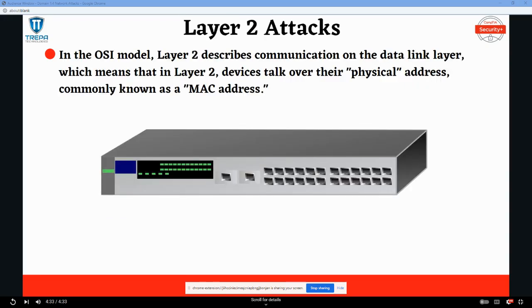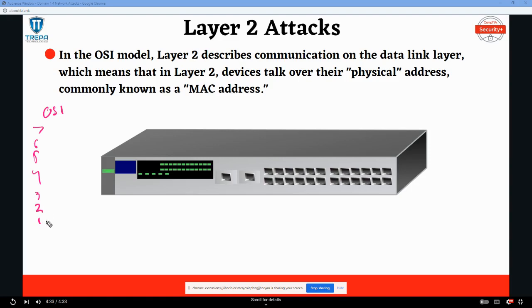And now let's move on to some layer 2 attacks. Before we go over the different layer 2 attacks, we actually need to understand what layer 2 is and how it communicates on our networks. This isn't a Network Plus or a CCNA course, so we're not going to dive too deep into network concepts, but we have something called the OSI model, right? It has 7 layers, which describe the encapsulation and de-encapsulation of network communication.